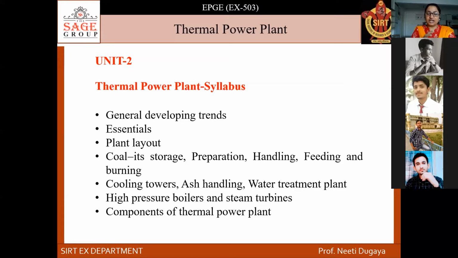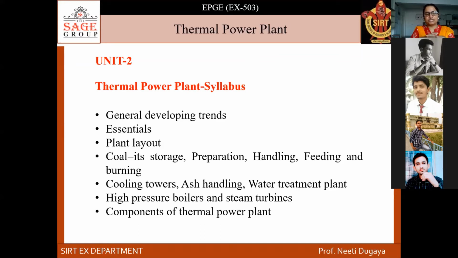So for burning the coal, we cannot just burn the coal as it is. We need to prepare it. We need to store it somewhere; from the coal mines we collect the coal, by railway wagon, and then it is stored. Then preparation means we pulverize the coal. You must have studied pulverization of coal, in which we crush the coal into very tiny particles. This process is known as pulverization. After pulverization, it goes to the furnace where it is burned.